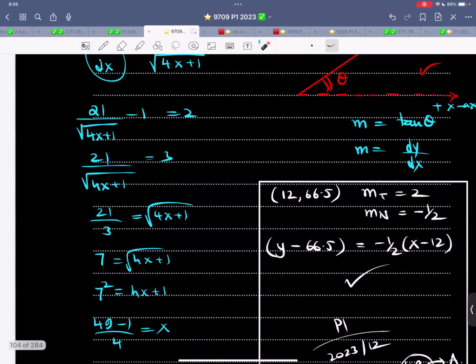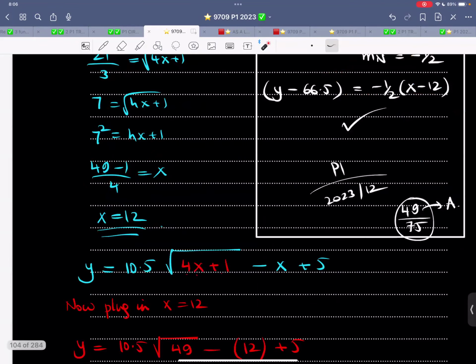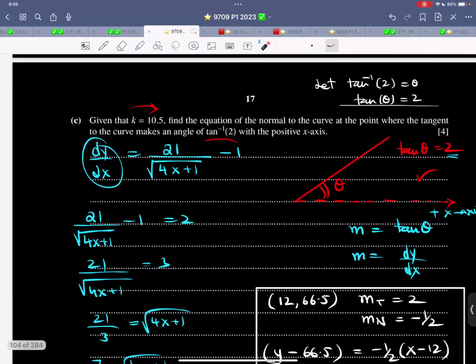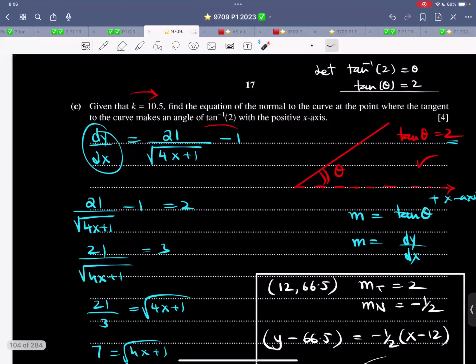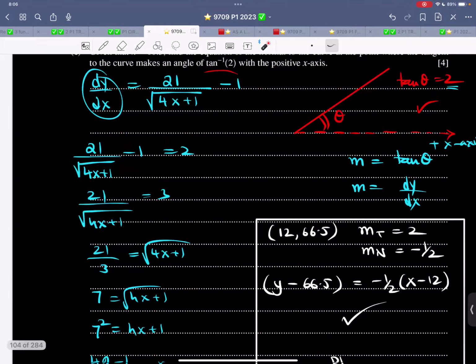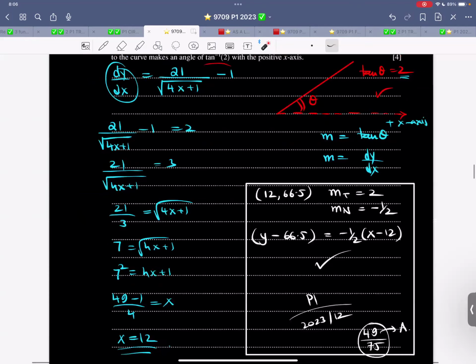So now when x is 12, y is this. So we plug into this equation, we get the y coordinate. And what are they asking? They are asking the equation of the normal to the curve. So the gradient of the tangent is 2, the gradient of the normal is -1/2, and that's the equation of a line. No need to expand it because they are not asking for any particular format.